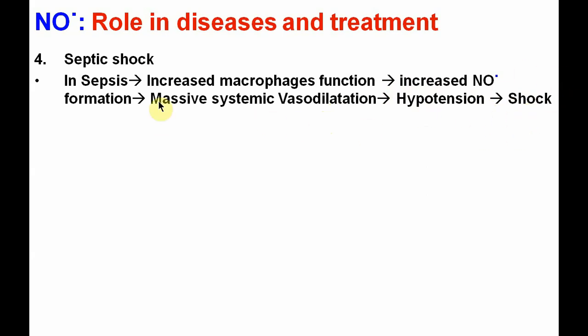In septic shock, the role of nitric oxide is very important, because in sepsis nitric oxide will lead to the shock itself. If the treatment is given by inhibition of nitric oxide synthase formation, then it will also affect the cardiac output. So its role is very important.